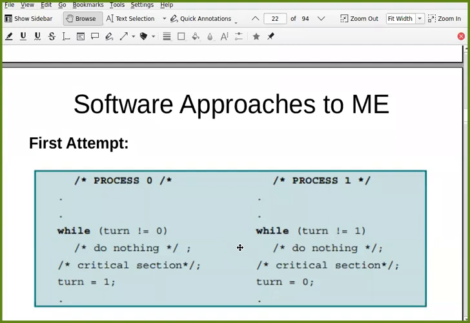For example, process 0 may need to enter in this critical section once in an hour. It needs to enter in this critical section only once in an hour. Whereas process 1 may need to enter in this critical section maybe 1,000 times in an hour. Will it be able to do that? Let's say process 0 completed its critical section and it has changed turn equal to 1. Now process 1 is checking turn is not equal to 1. No, turn is 1, let's say. So this while loop will not hold it and it will enter into the critical section and then it will set turn equal to 0.